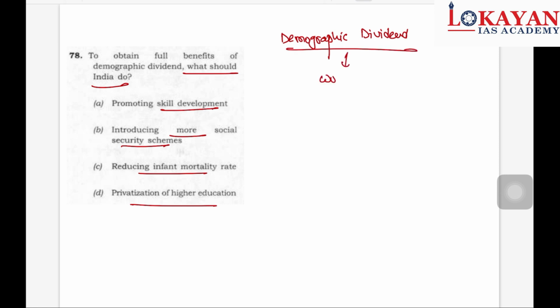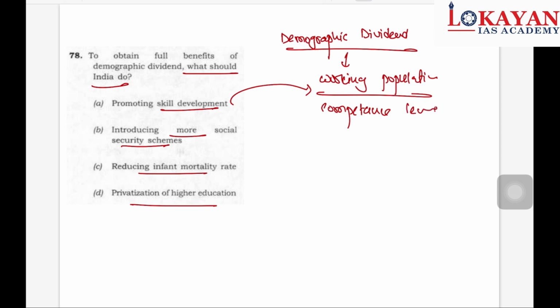Here mainly working population. So what will you do? See, promoting skill development will improve their competence level and improve productivity, jobs.